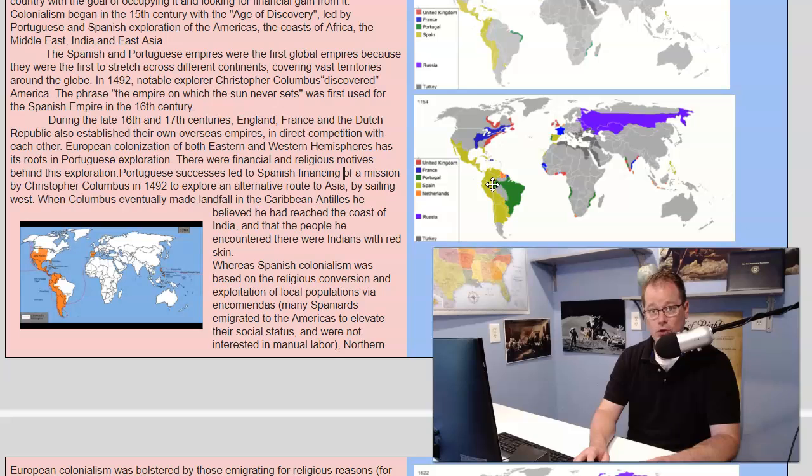So what they did is they set up a slave trade, sometimes called the triangle slave trade, where boats would come into the western parts of Africa and then over to the Americas. They would set up this trade system here, and slaves would end up going from Africa into the Americas, and then they would take goods from the Americas back into Europe, and they would do this over and over and over again.